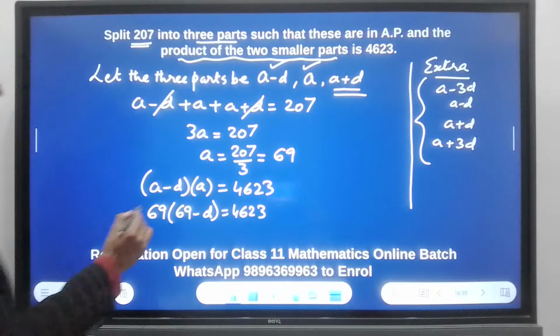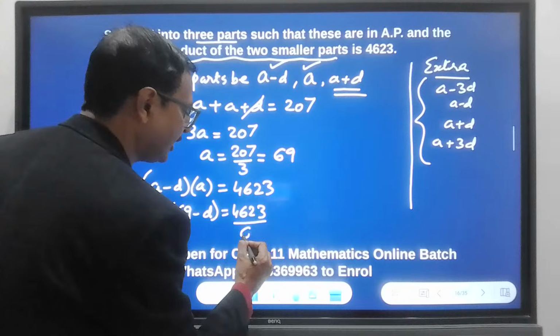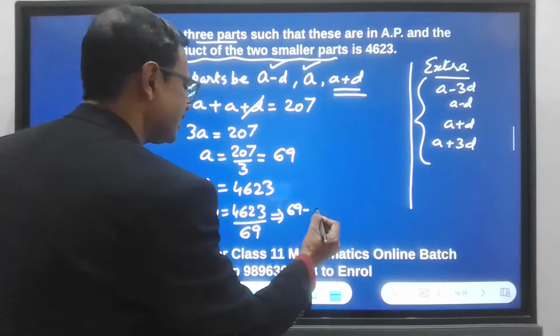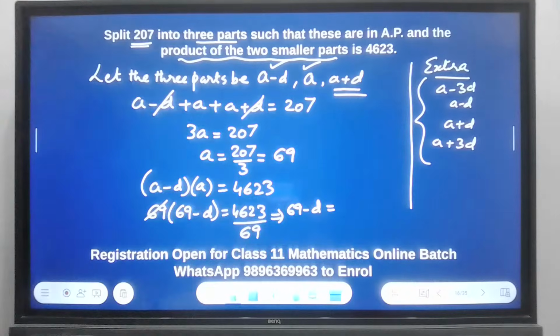And 69 goes to the other side in the denominator, and you will have 69 minus D is equal to something. And if you divide 4623 by 69, you will get, okay, you need to help me here. What is the value you get when you divide 4623 by 69?